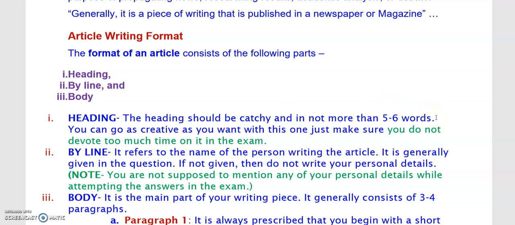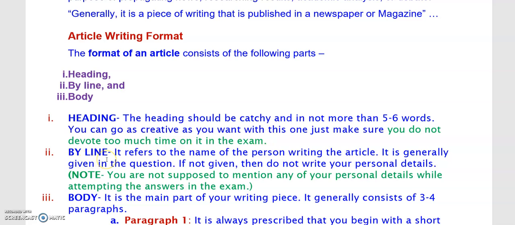And during exam, do not waste too much time thinking about something very interesting as a topic. Okay? When we say do not devote too much time, that means do not give too much time just on the heading. Because you have time limitation. There is always 2 to 3 hours. You have limited time within which you have to complete the whole paper. So, make a good topic, write a catchy topic, but do not waste too much time.